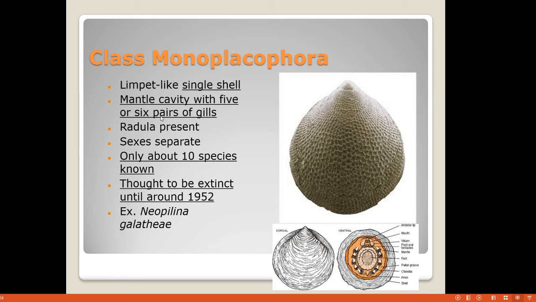Then they have 5 or 6 pairs of gills for respiration. They are bisexual organisms. I told you that there are only 10 species known, which a new taxonomist said do not belong in Monoplacophora. So in some classifications you will not see Monoplacophora.